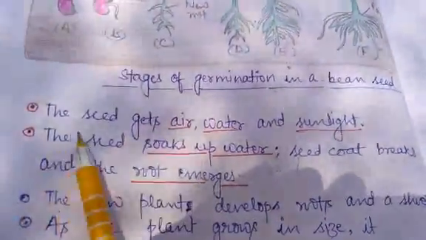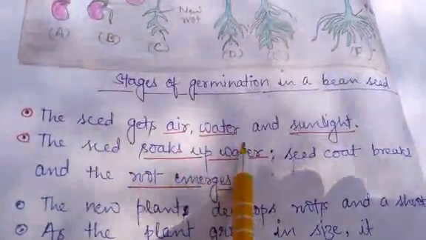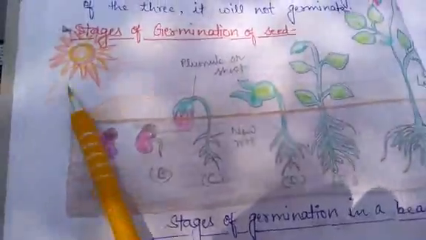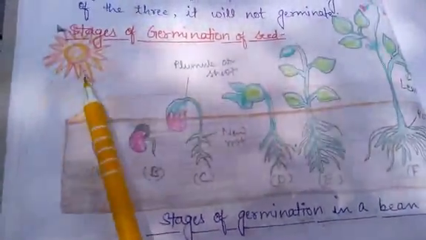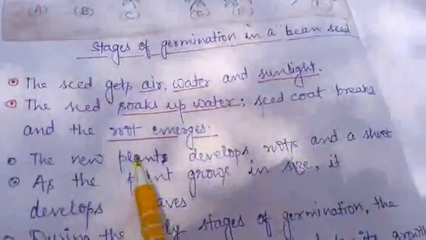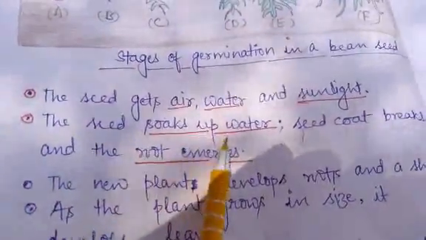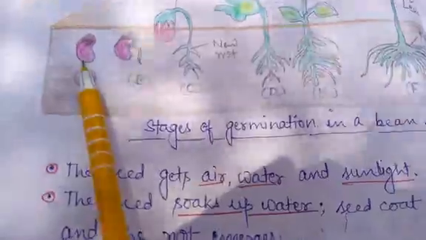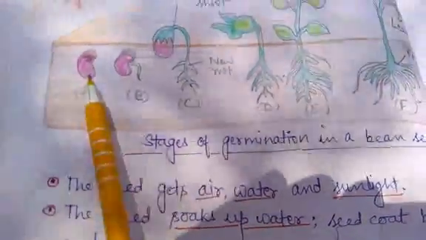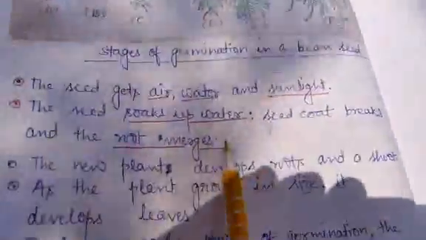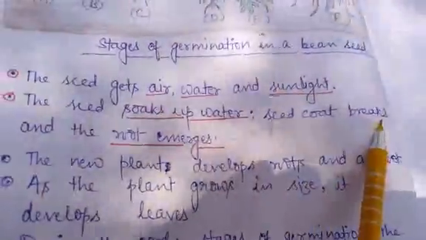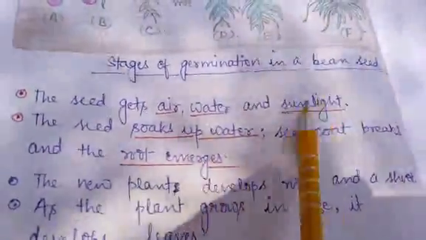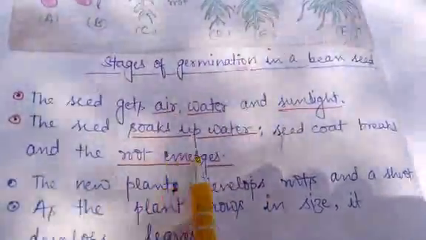So what are these stages? First, the seed gets air, water and sunlight. Sunlight it gets from the sun. So what happens? The seed soaks up water. When this seed gets water, it soaks the water, and what will happen? The seed coat of that particular bean seed will break down, and the root will emerge.